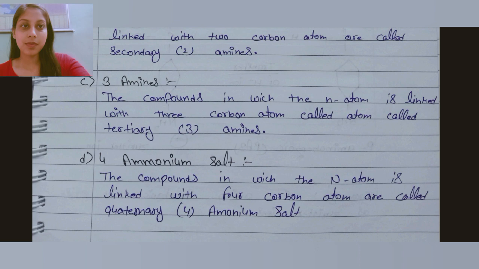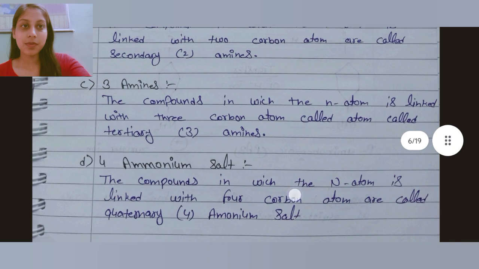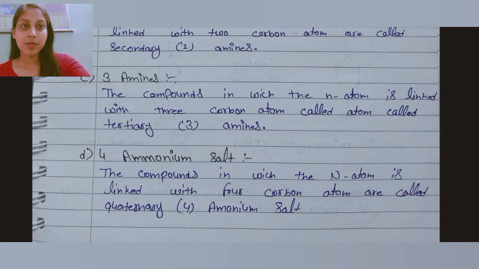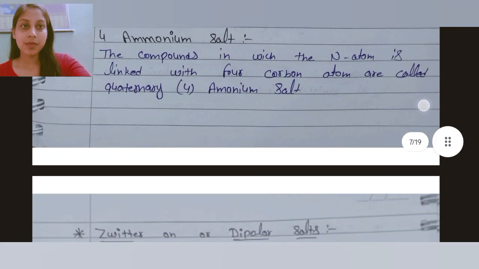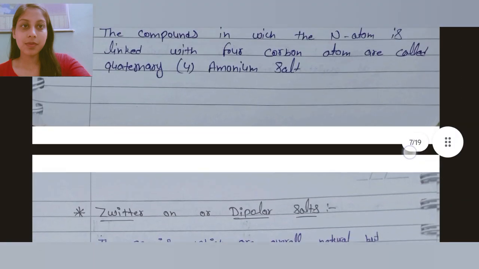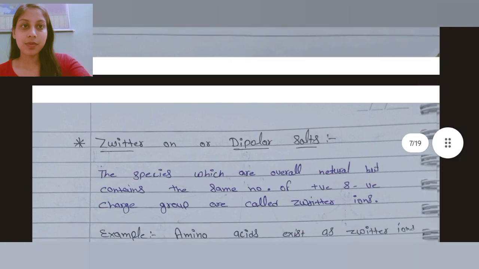Tertiary amine, 3 degree amine: the compound in which the N atom is linked with three carbon atoms is called a tertiary amine. 4 degree, quaternary amine: the compound in which the N atom is linked with four carbon atoms is called a quaternary or 4 degree ammonium salt.